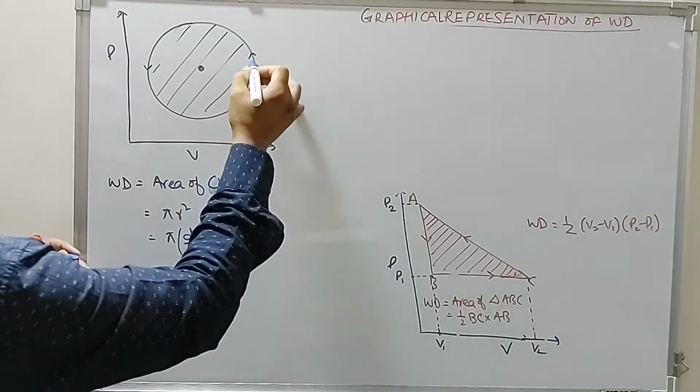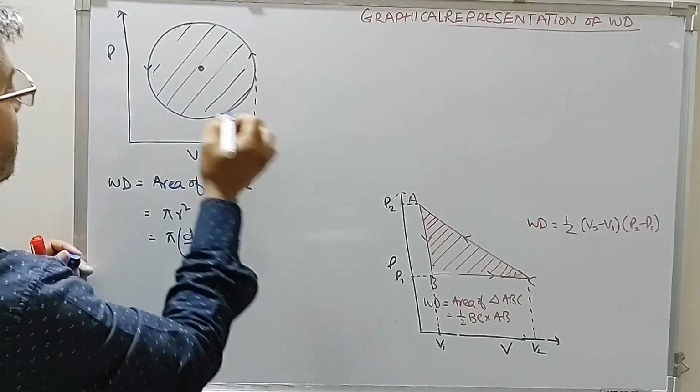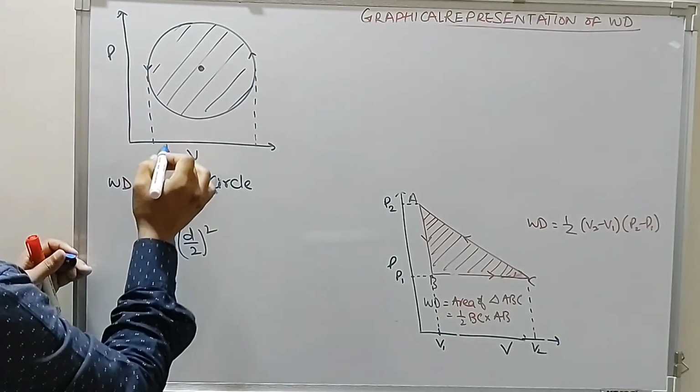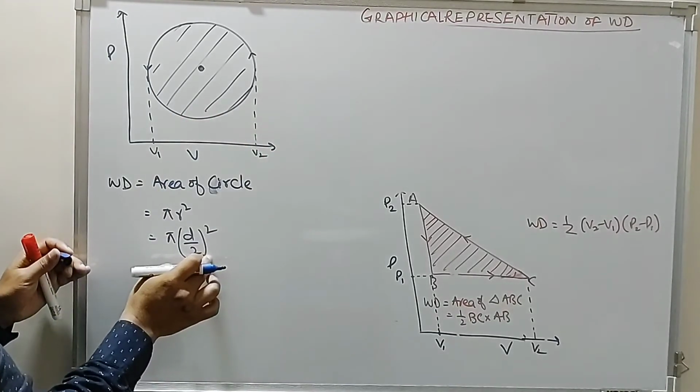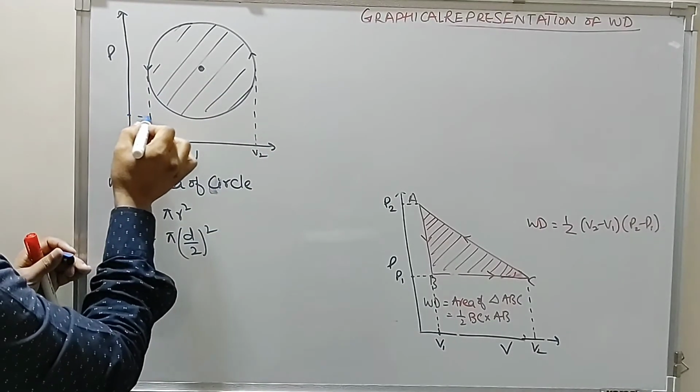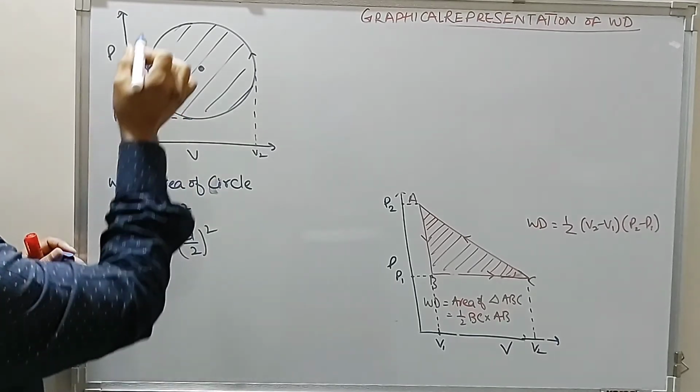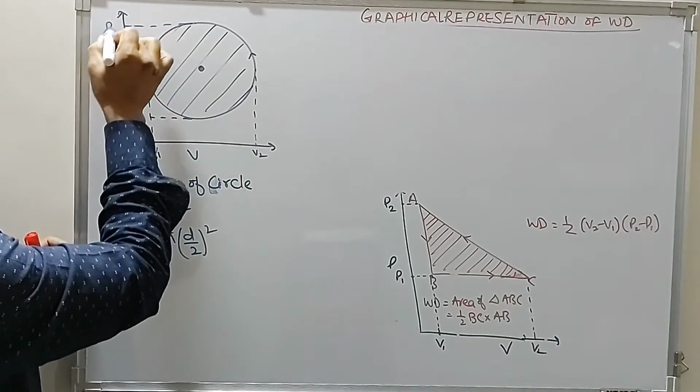So look at this. Suppose this is V1, this is V2. So this distance is equal to the diameter. This is P1, this is P2.